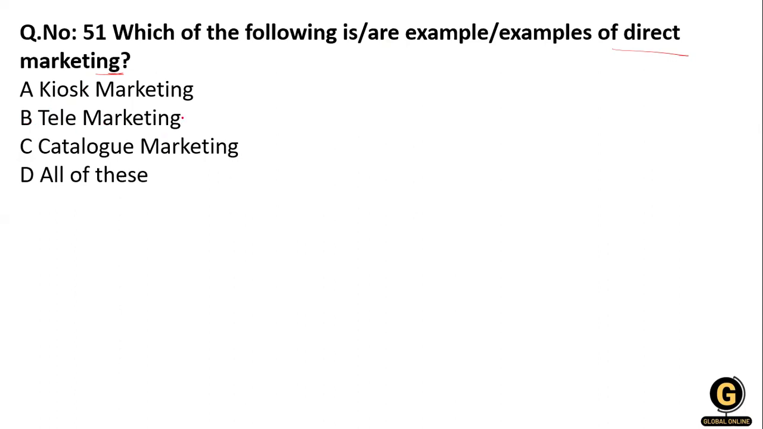You know that telemarketing is direct marketing. Catalog marketing is also direct marketing. We may get confused with kiosk marketing. So what is kiosk marketing? Kiosk marketing is a kind of small booth available in the market area, used for marketing purposes. They put up a banner advertising a sale or discount, or some product like cold drinks and soft drinks. So this is kiosk marketing. Okay, so option D is right over here.